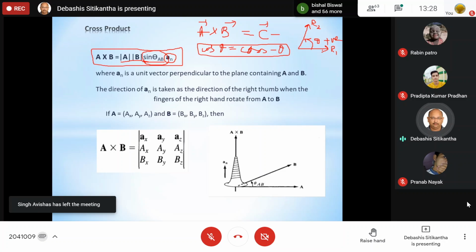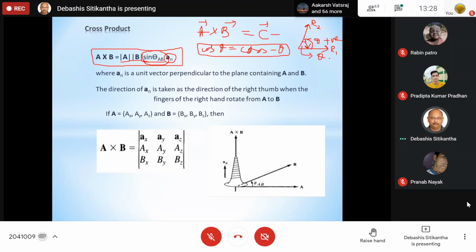That means if I am moving from R1 towards R2, then your theta is going to be in the anti-clockwise direction, and in this case the theta is considered positive. Whereas if I move from R2 to R1 in the clockwise direction, then your theta is taken as negative.